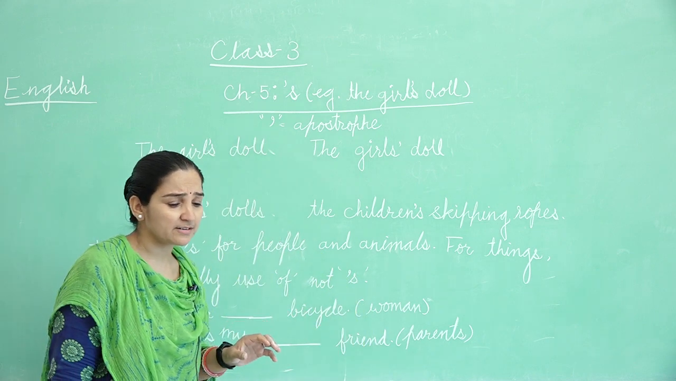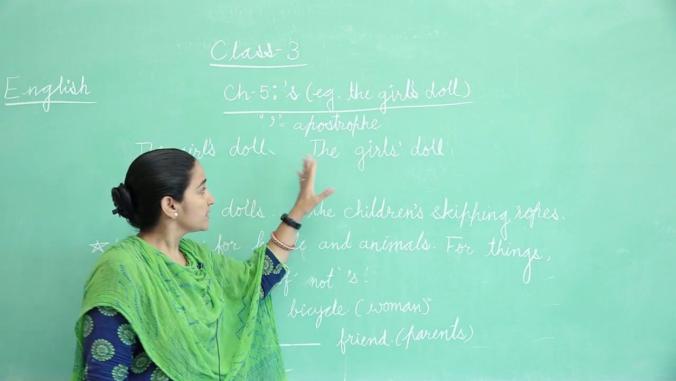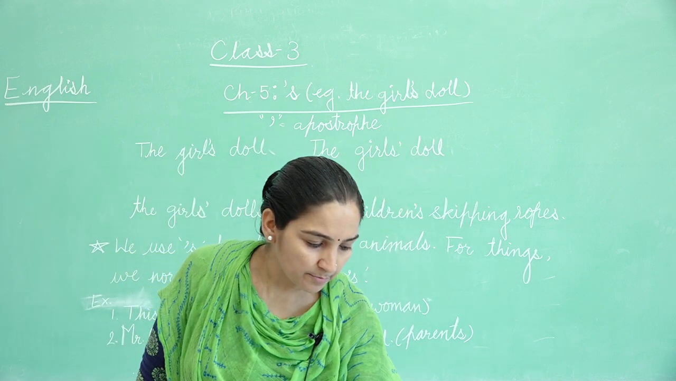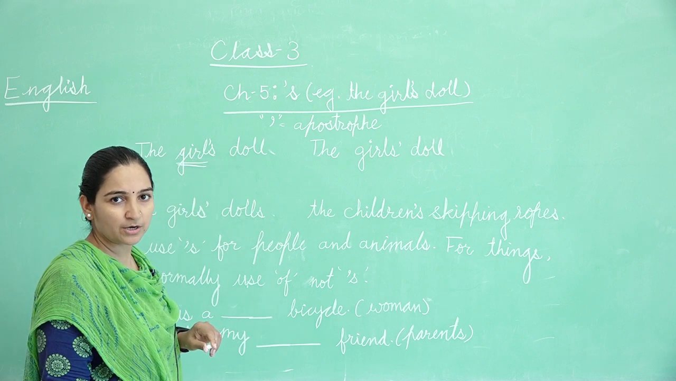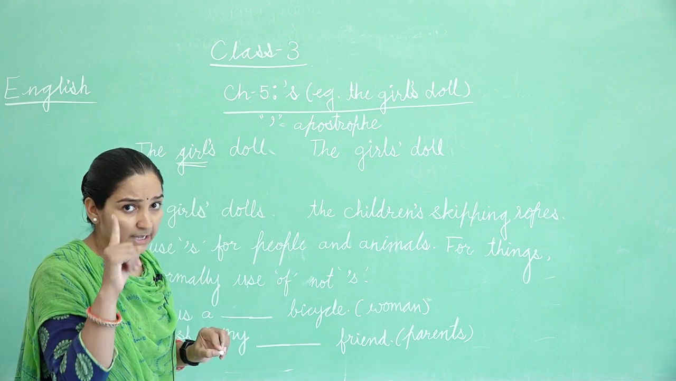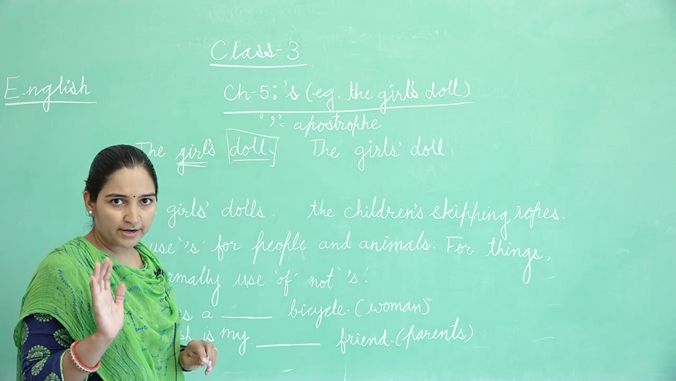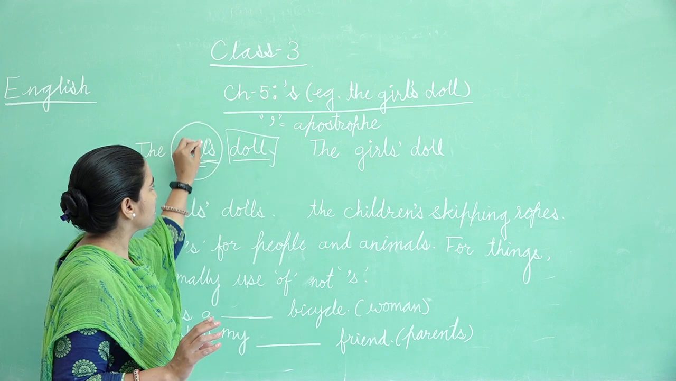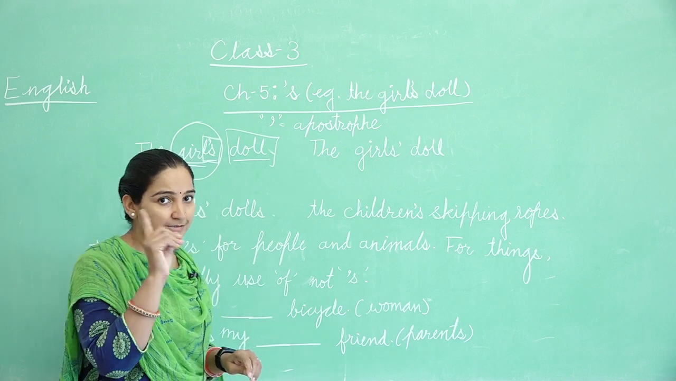Here are some examples: the girl's doll. Here is one difference: the singular noun, right? We learned about the noun. The girl means one girl, and her doll. When the noun is singular, apostrophe S is written this way. That shows ownership in a singular noun.